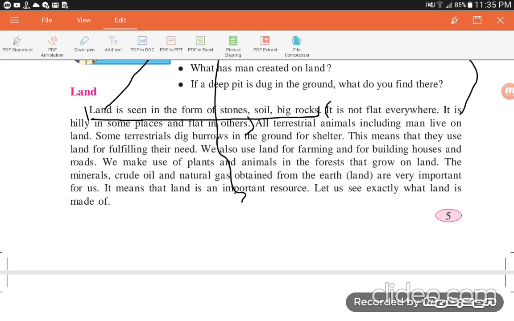We also use land for farming and for building houses and roads. We make use of plants and animals in the forest that grow on land. The minerals, crude oil and natural gas obtained from the earth are very important for us. It means that land is an important resource. Let us see exactly what land is made up of.